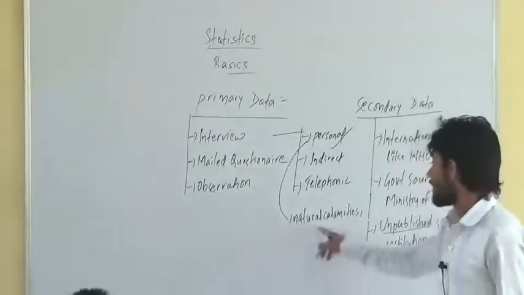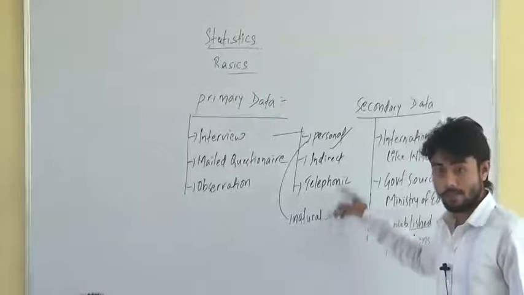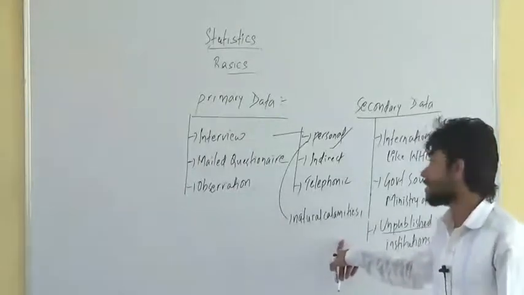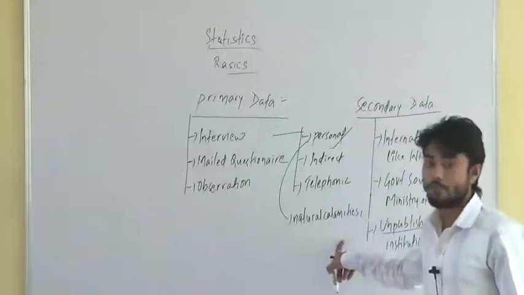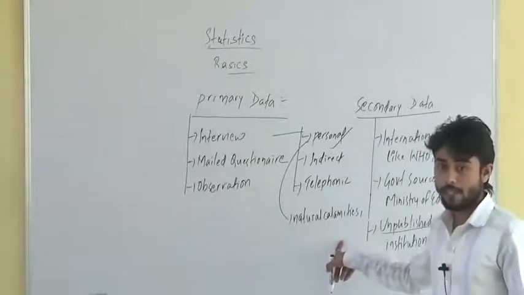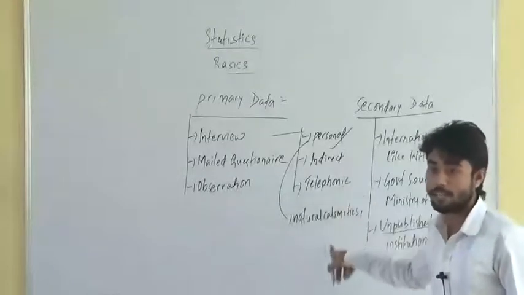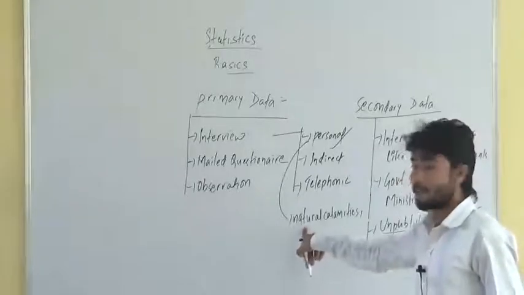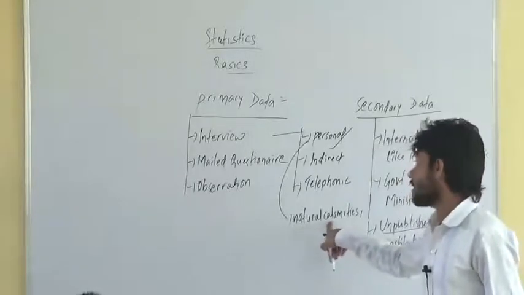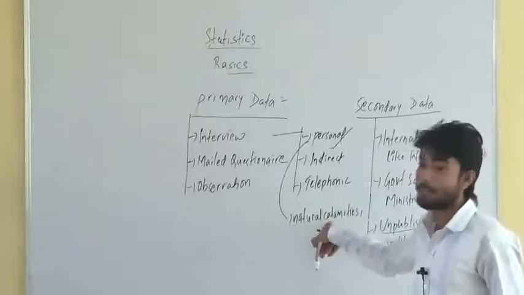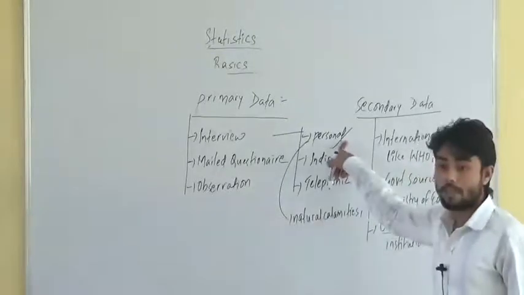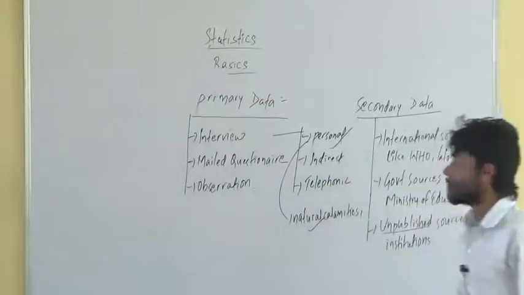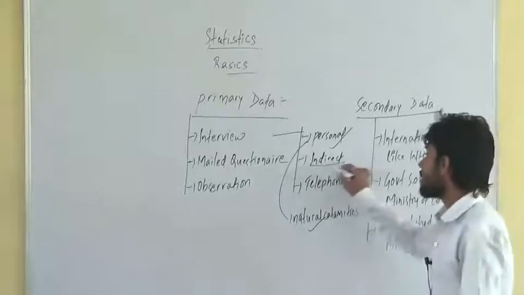So in case of natural calamities, you might get questions like this in the examination. In such cases, which type of interview will be more effective? Some options will be given, and you have to choose the correct answer. If the question is, in case of natural calamities, which of the following methods is useful for collecting primary data? The answer would be personal interview. Now if in case of natural calamity personal interview is used, what is this indirect interview then?